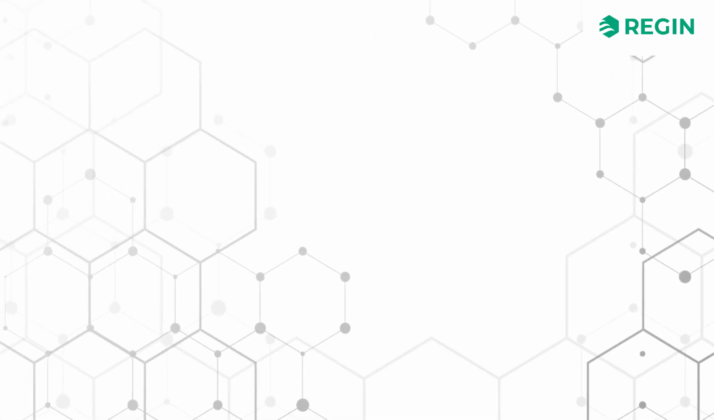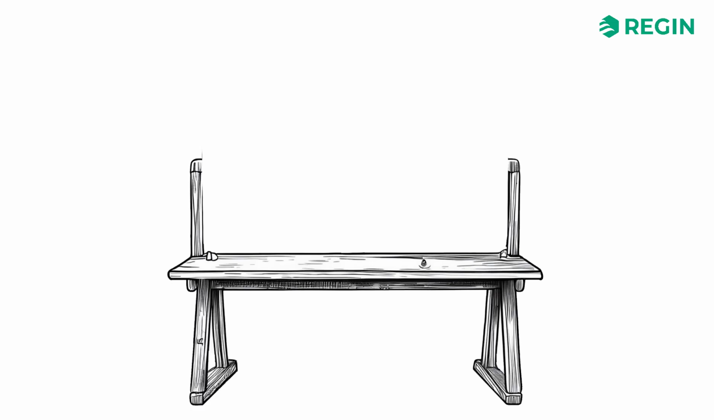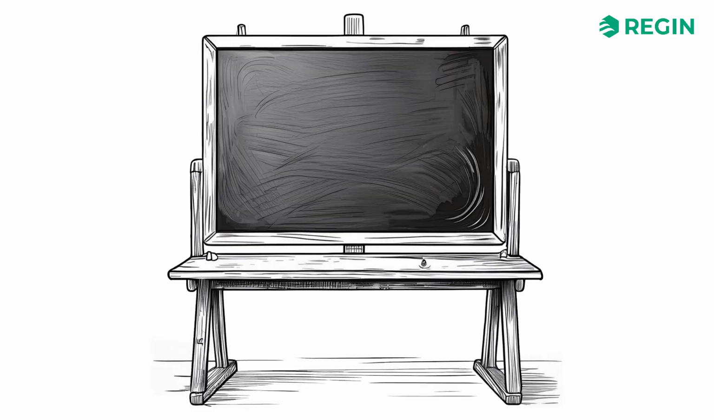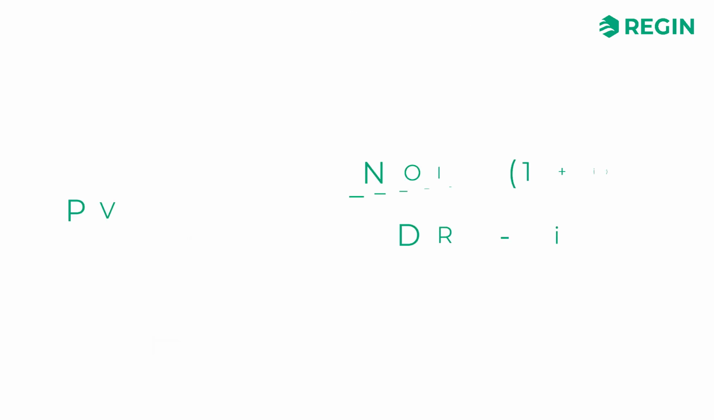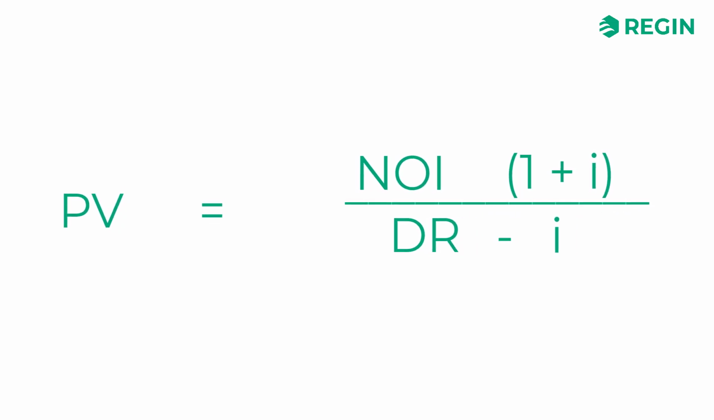With these concepts established, we can have a closer look at a formula to calculate a reasonable property value. The property value, PV, is determined by taking net operating income, NOI, multiplied by 1 plus inflation as a percentage, I, divided by the discount rate, DR, as a percentage minus inflation. If we apply this formula to some given values, we can see how the calculation works.